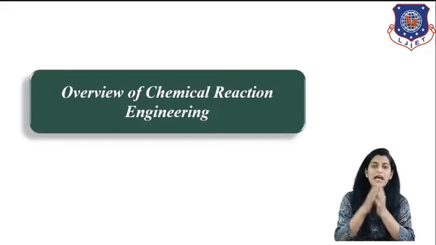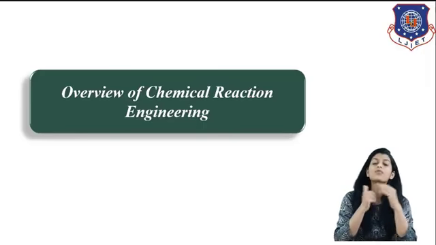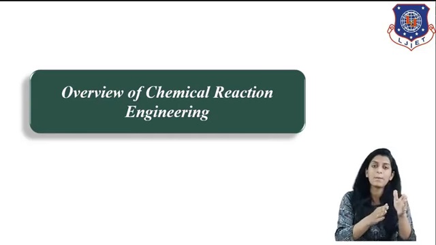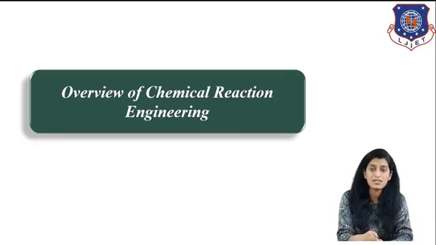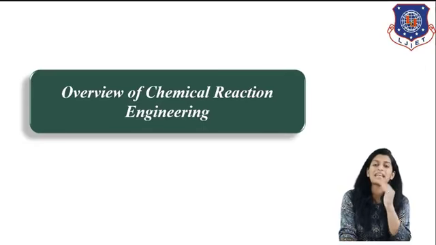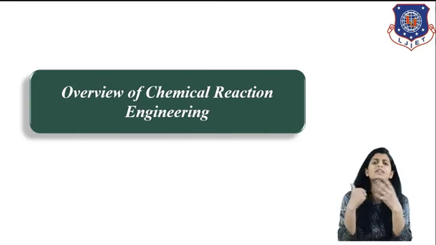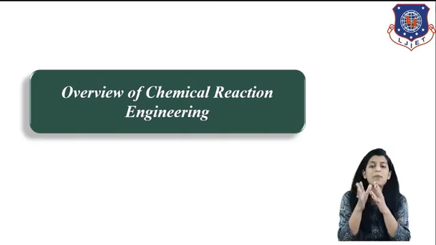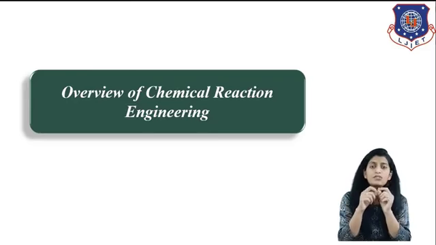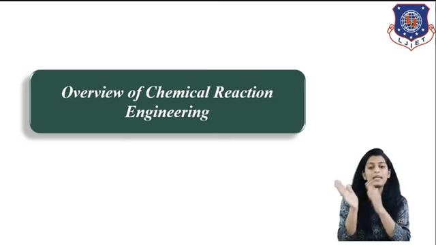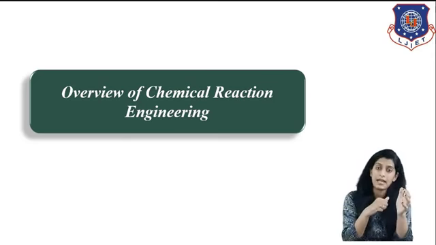As we already know, we have started this particular topic, chapter number 1, in our previous session, and we have already covered what we mean by chemical reaction engineering, what is a chemical reaction, what are the various categories of chemical reactions, what we mean by chemical kinetics, and some important terminologies associated with chemical reaction engineering, such as extent of reaction, conversion, selectivity, etc. Also, we have covered topics like elementary reactions and non-elementary reactions.